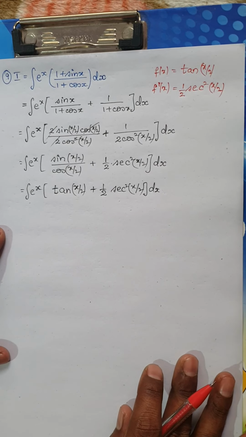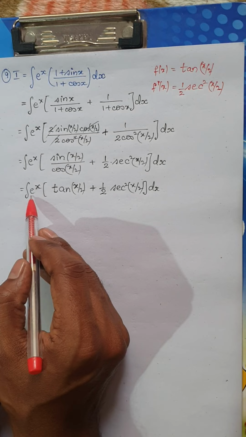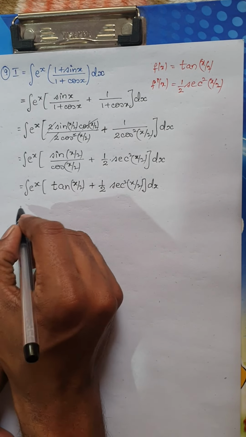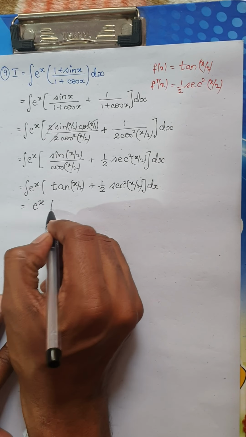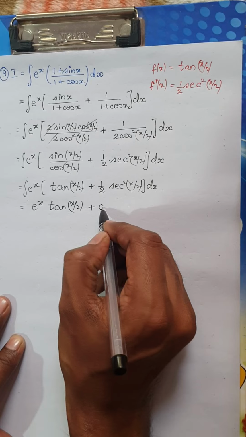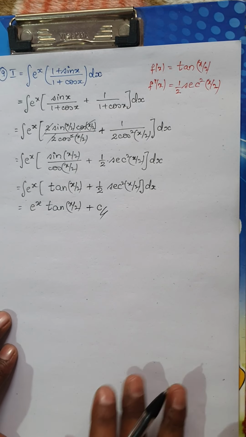Okay, so using this result, you can look here, this is of the form e power x into (f of x plus f dash of x). So the final result for this would be e power x into tan (x by 2) plus c, which is the constant of integration.